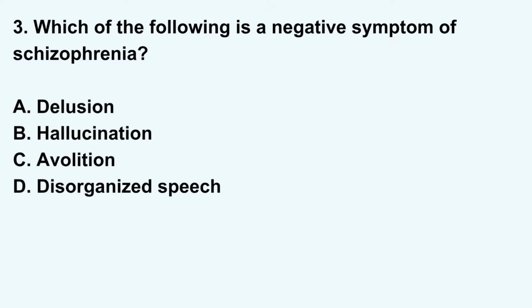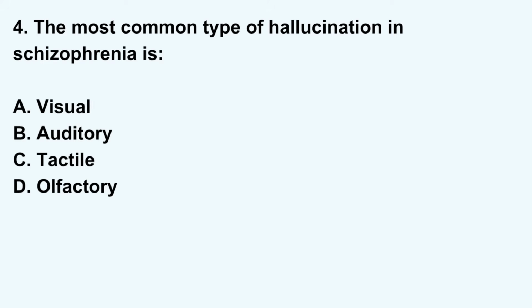Which of the following is a negative symptom of schizophrenia? A. Delusion, B. Hallucination, C. Avolition, D. Disorganized speech. Correct answer? C. Avolition. The most common type of hallucination in schizophrenia is A. Visual, B. Auditory, C. Tactile, D. Olfactory. Correct answer? B. Auditory.